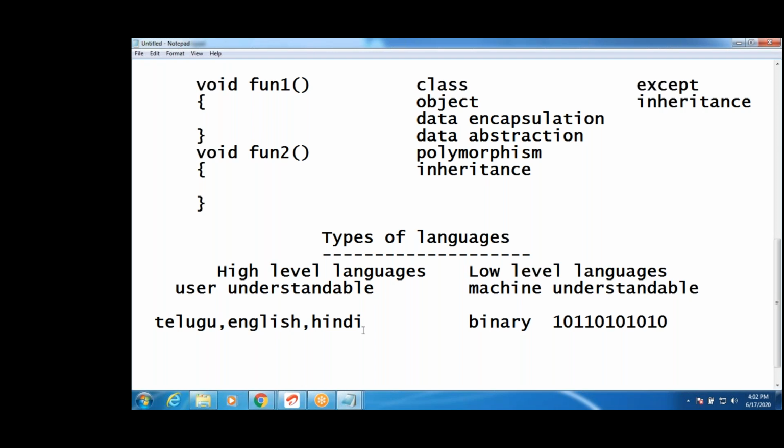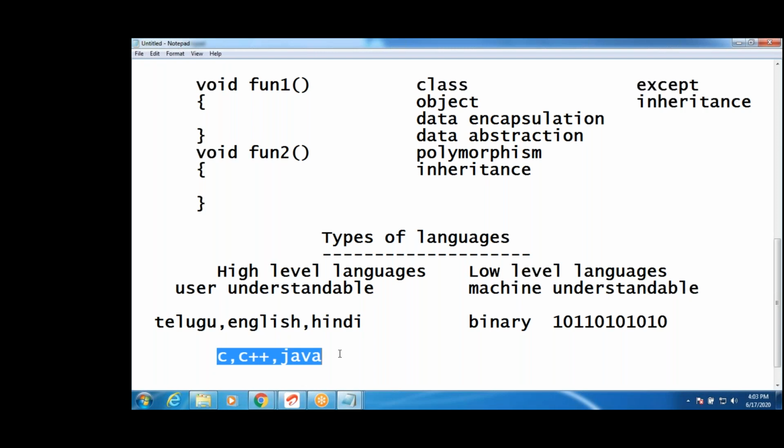Now what about high level? What about C, C++, Java? See guys, what is a user understandable language? Mainly we call it English. Why? Because worldwide they recognize English. English is a universal language. That's why high level means user understandable language, which we consider as English. We can say Telugu also, no problem, but the universally acceptable one is English. English is high level, guys.